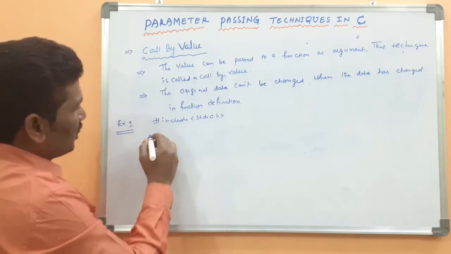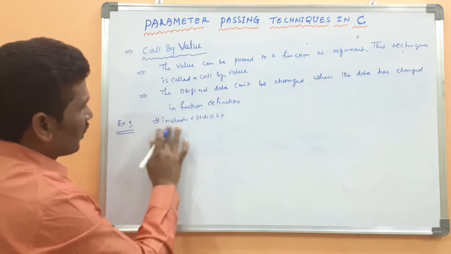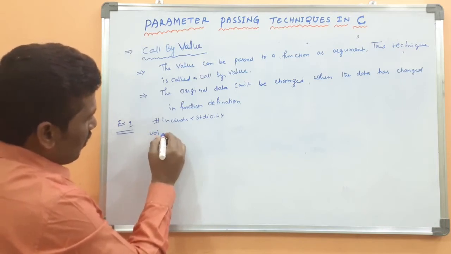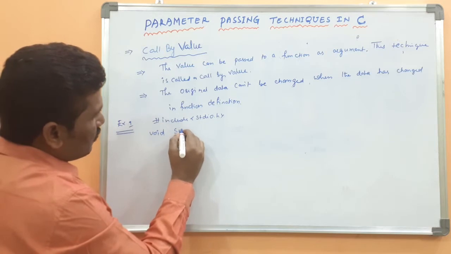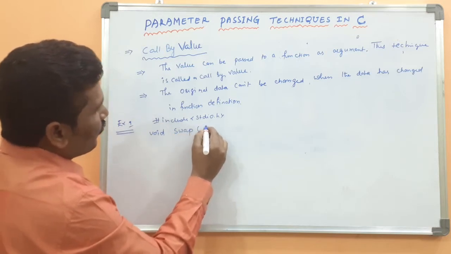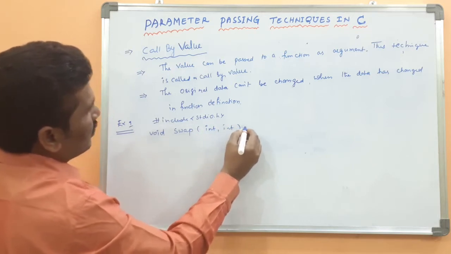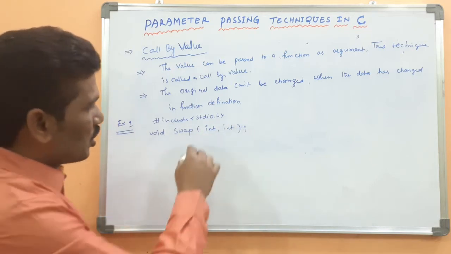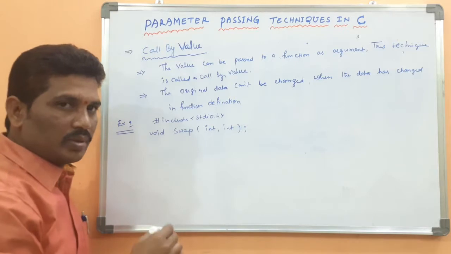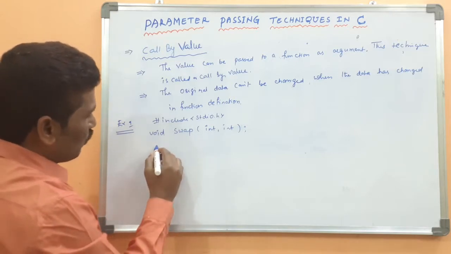Which function do you need to declare? The function name is swap, with int comma int, because the parameter names are not required at the time of declaring the function. Then void